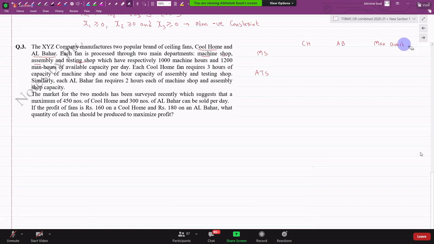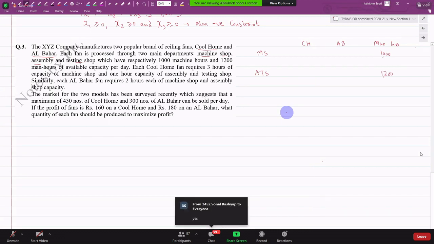Chalo, we'll write short form. Max availability. Can I say in machine shop you have 1,000 machine hours available? We'll say max hours. That will be better to understand. 1,000 and here you have 1,200. Are we able to understand this?